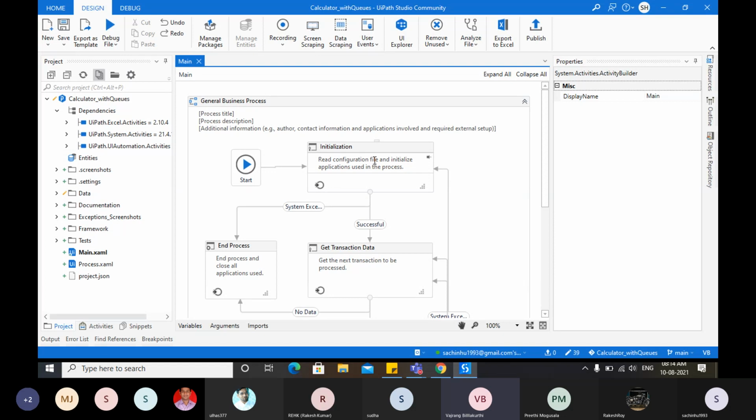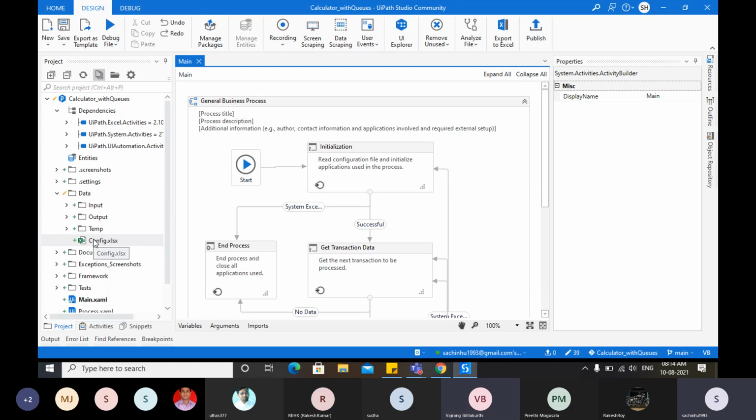Sachin, where should we change the queue name to utilize the queues in Orchestrator? From here, the configuration file. Great, go ahead and do it.